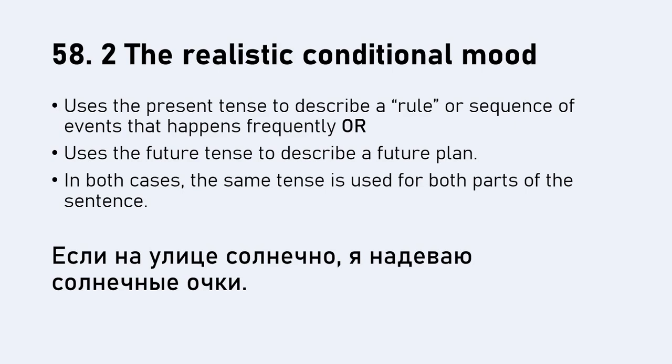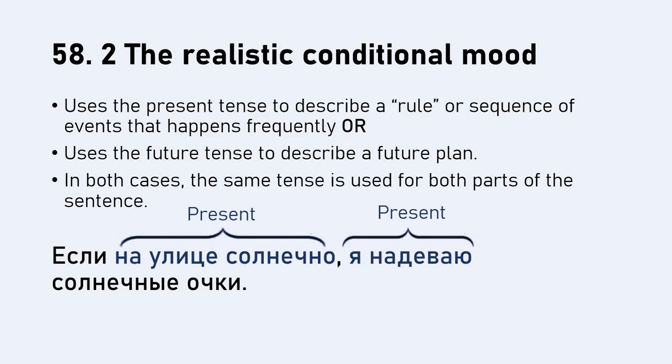Okay, so what's happening here? What's the condition? You tell me. Okay, so на улице солнечно means it's sunny outside. Если means if. So if it's sunny outside, what do? I put my sunglasses on. Солнечные очки, sunglasses. Okay, and as you can see here, both parts of the sentence, the condition and then what you're going to do, they're both in the present tense.